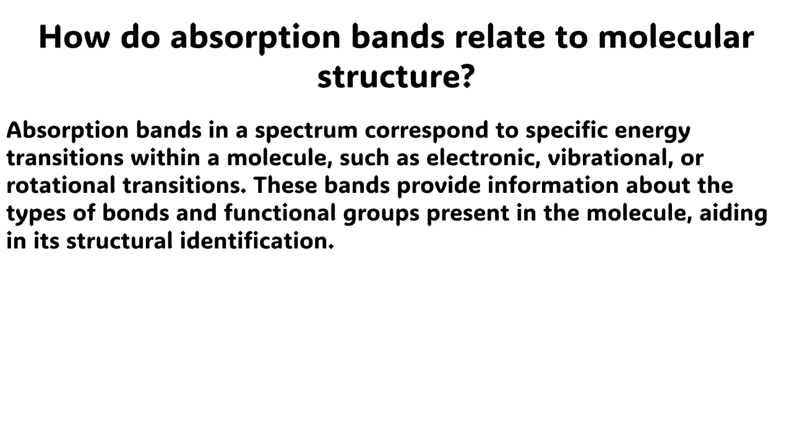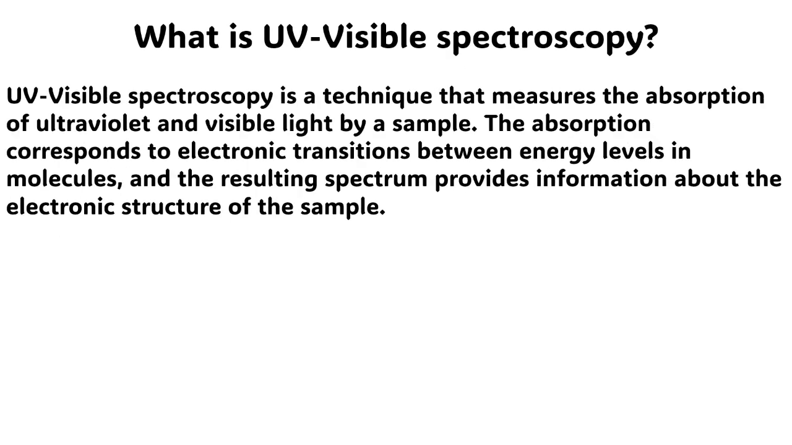The next question is, how do absorption bands relate to molecular structure? The answer to this question is very simple. Absorption bands in a spectrum correspond to specific energy transitions within a molecule, such as electronic, vibrational, or rotational transitions. These bands provide information about the types of bonds and functional groups present in the molecule, aiding in its structural identification.